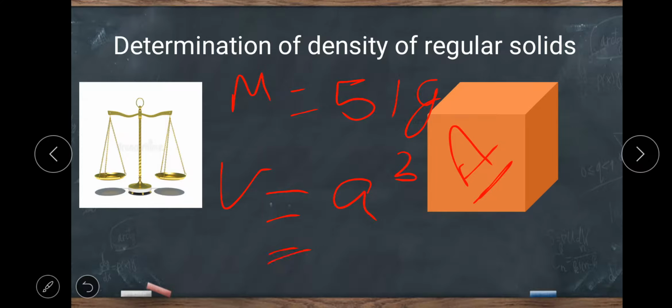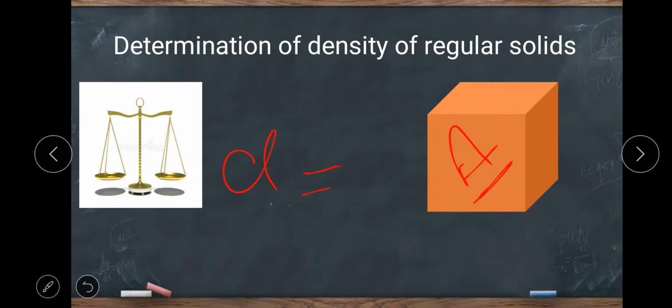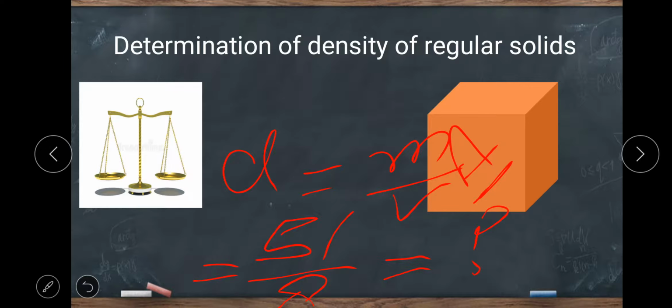One of the sides, the edges of this cube, is suppose 2. So the volume of this cube is 8 centimeter cube. Now you can easily find out D equals mass upon volume, which means 51 upon 8. By dividing this, you can find the density of the regular solid.